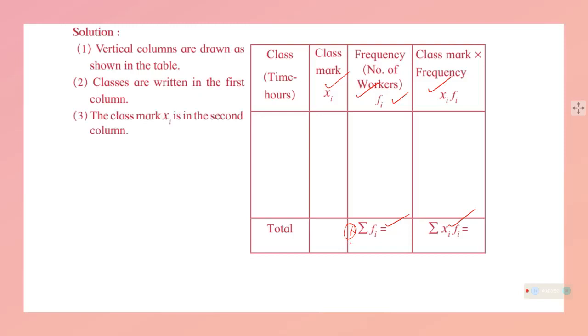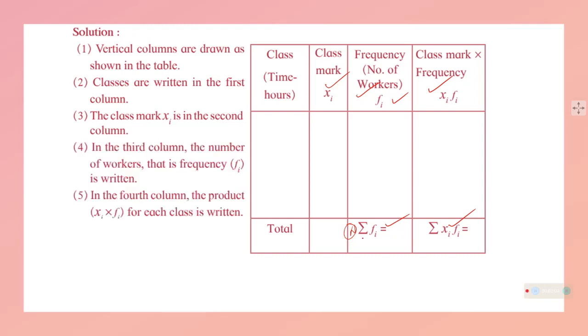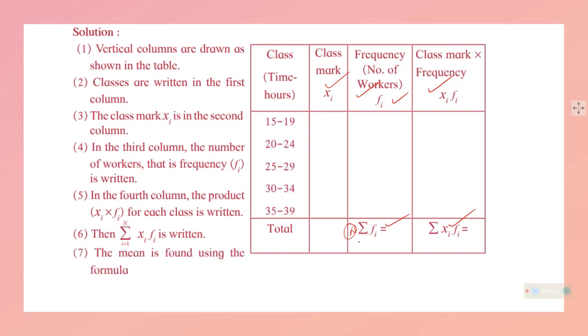Classes are written in the first column, then xi, the class mark, in the second column. The third column will be the frequency, and the fourth column will be the product of both the class mark and the frequency, and there will be a sum of it, which is the sum of all the class marks multiplied by the frequency. Then the mean can be found.